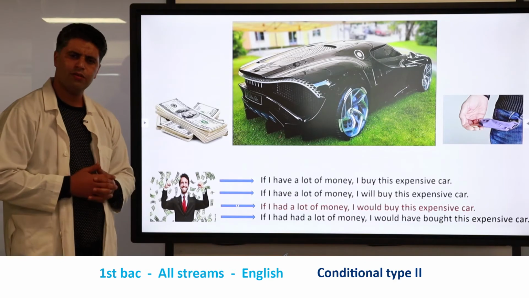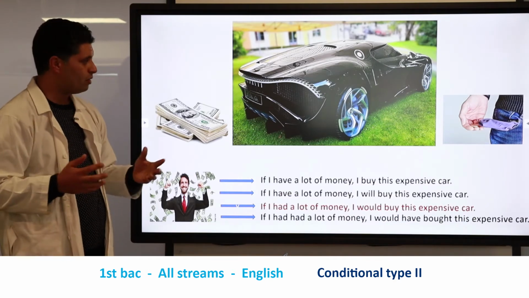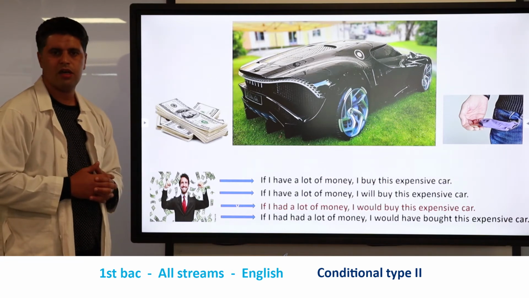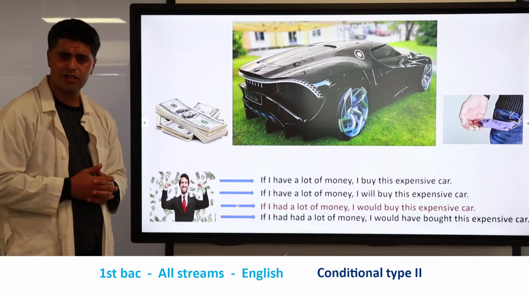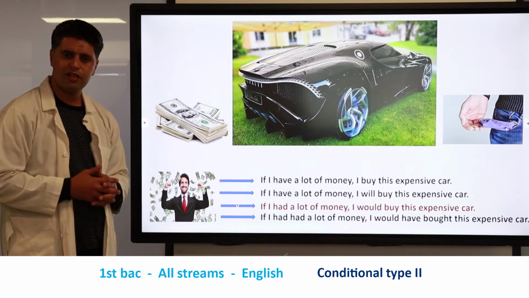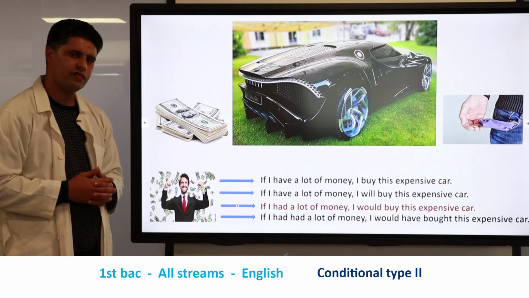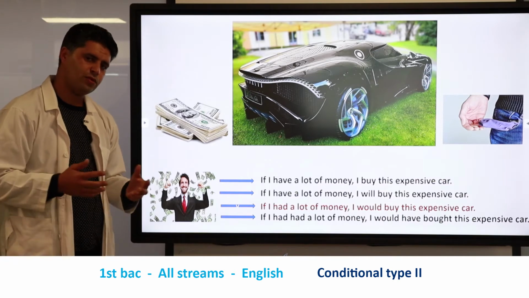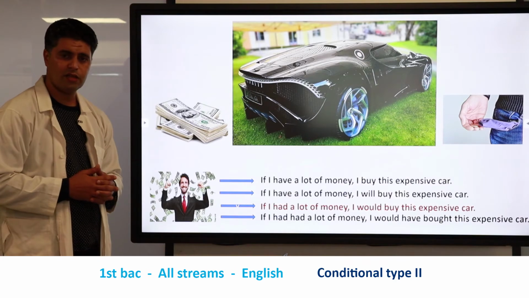If I ask you, what do you see on the screen? Of course, you would say, there is a car. But if I ask you, how is this car? Is it a normal car? No, it's not. It is a very expensive car. It is a beautiful car. It is a sport car. Okay, so this car is not a normal car. It is an expensive car.